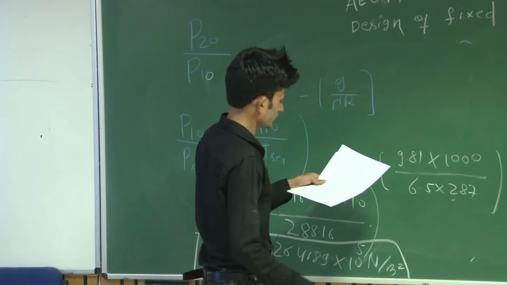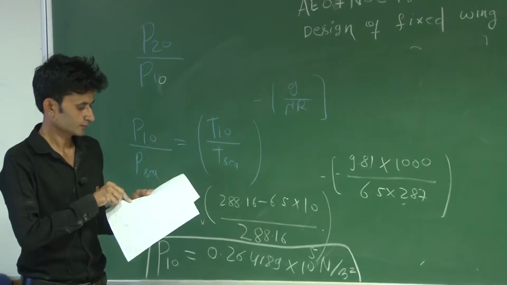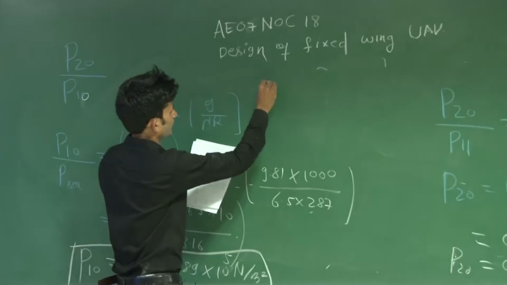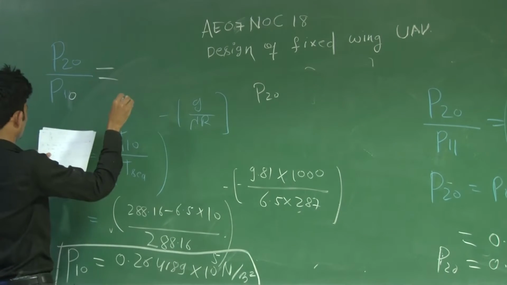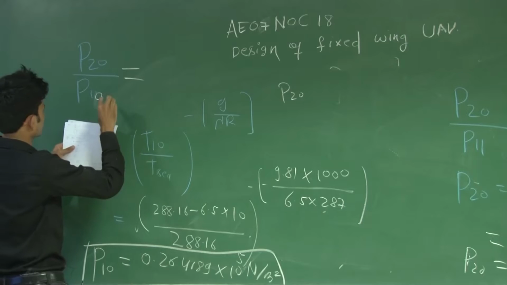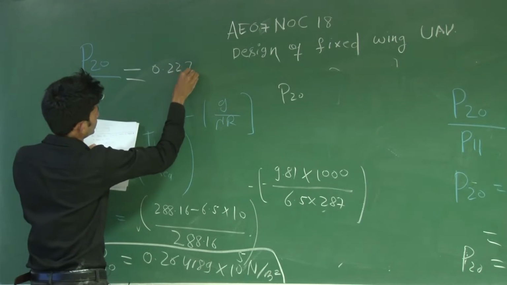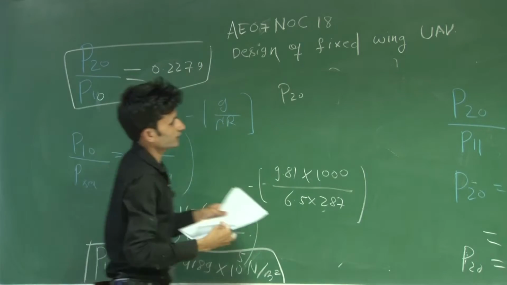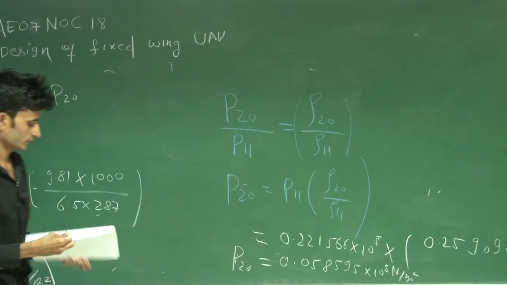You can divide these two and you will get the answer: P20 by P10 is 0.2279. So you can save some of your time by using this trick.